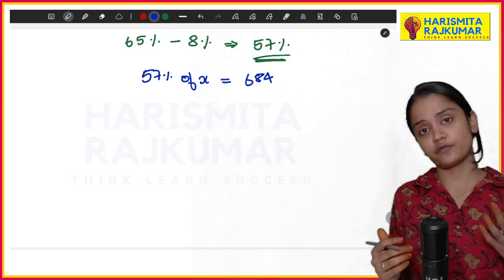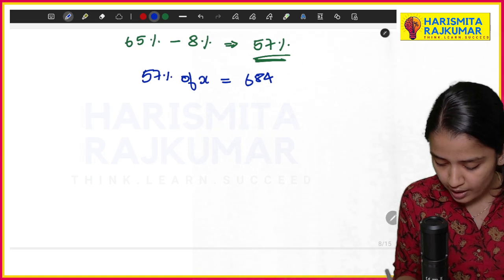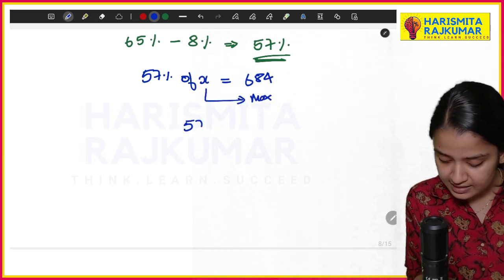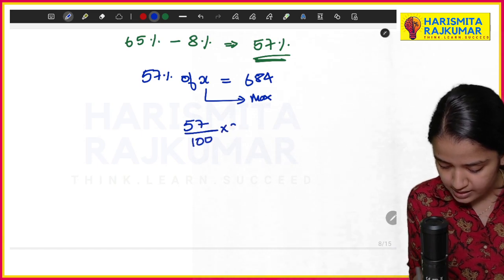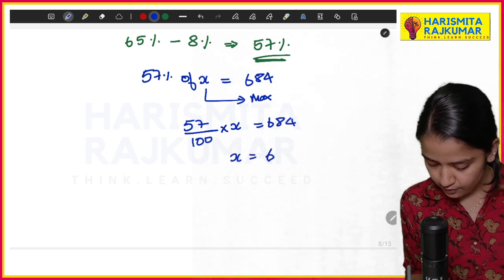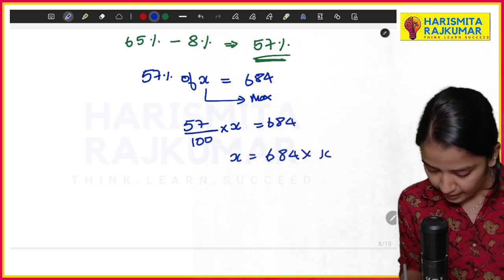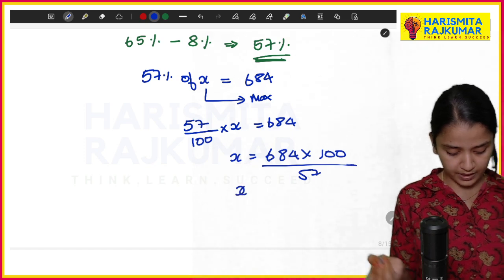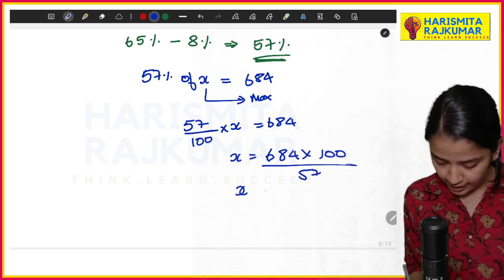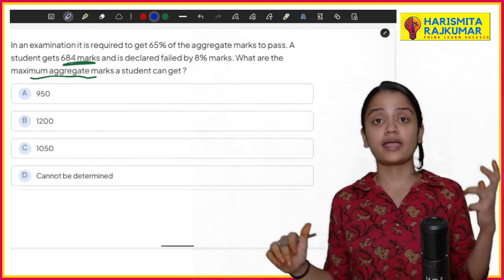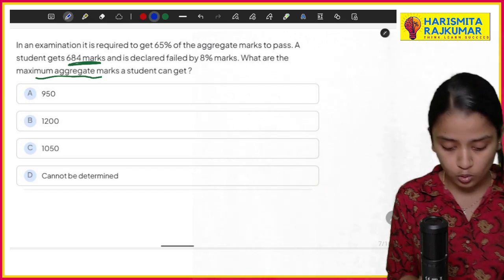Here x is your total marks. Out of that, he got 57 percentage, so x is nothing but your maximum mark. So 57 by 100 into x is equal to 684. So x is equal to 684 into 100 by 57. When I further do it, your x will be 1200. So the total number of marks is 1200.